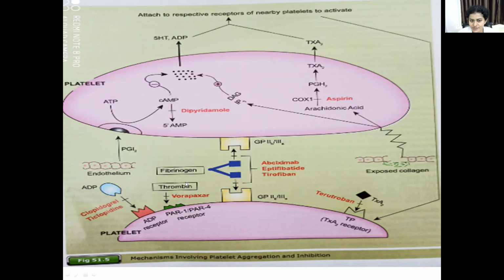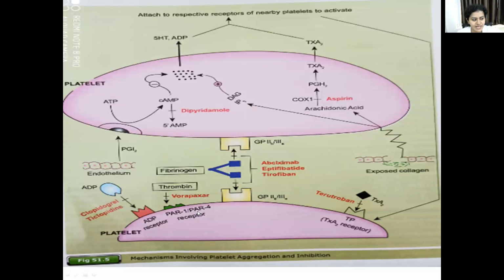Thrombin also causes platelet aggregation by converting fibrinogen to fibrin, and it also helps in the synthesis of factor 13. So these are the 2 receptors to which thrombin binds and causes platelet aggregation. Vorapaxar prevents the binding of thrombin, that is factor 2, to this receptor. So in that way it prevents platelet aggregation.